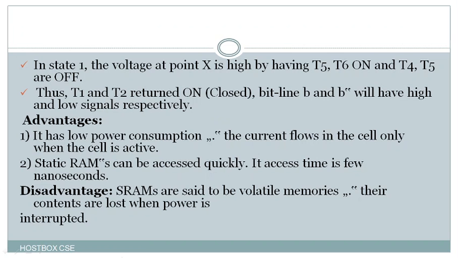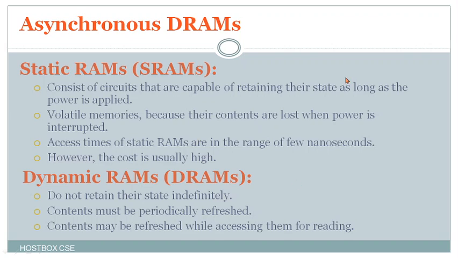Yes, advantages. What is the advantage of this one? It has low power consumption, and current flows in the cell only when the cell is active. Static RAMs can be accessed quickly also, and the access time is a few nanoseconds only. For example, within a few nanoseconds you can execute the task. And disadvantages: these are said to be volatile memories, that means their contents are lost when power is interrupted. So when a power interruption comes, the SRAMs are said to be volatile, that means they may lose the data.